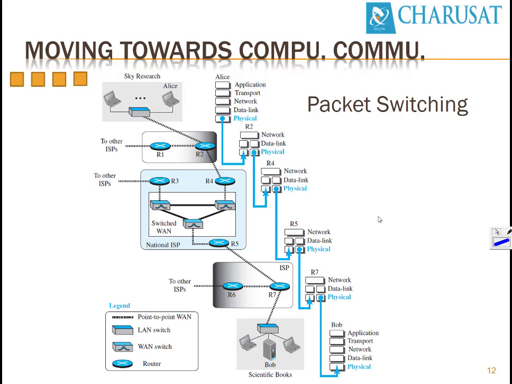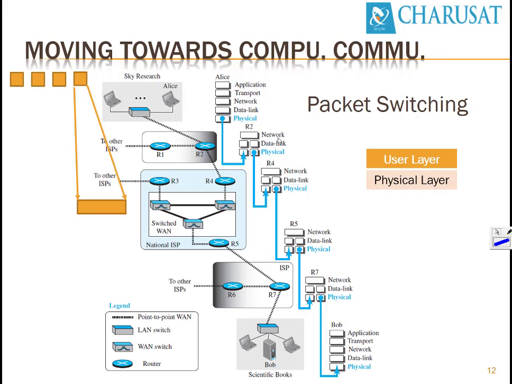Then for each packet, this is an enlargement of this single packet. For each packet, in every layer, you can see there are various layers over here: application layer, transport layer, network layer, data link layer, and physical layer.